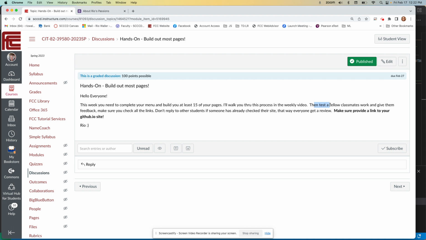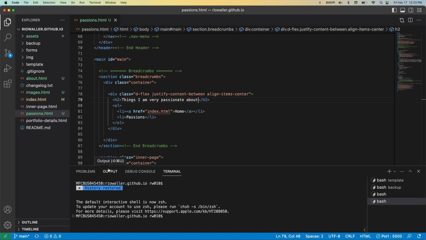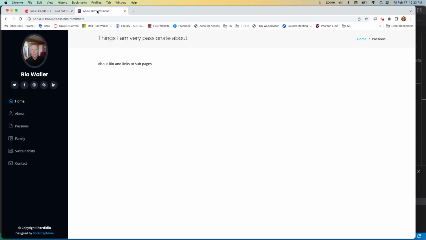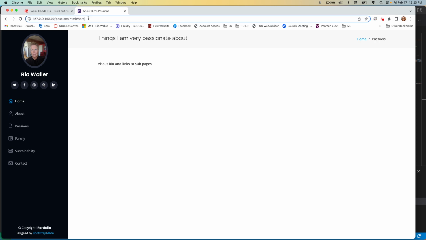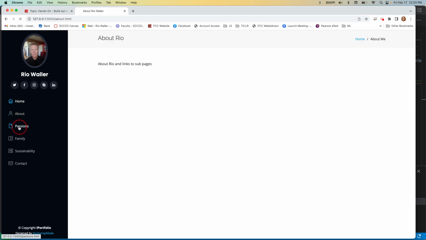Okay. So I have my GitHub IO site, which I recommend. That is the way that you have your site set up. And what I've been doing is not really much work, but I'll show you what I have my live server setting here. I'm at the home. Oh, I just realized an error that I have to fix. That's okay. There's my index. There's my about. And now I have my passions.